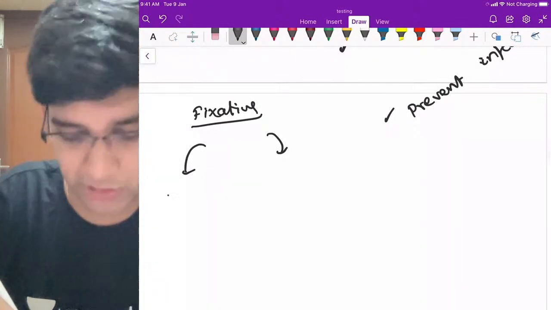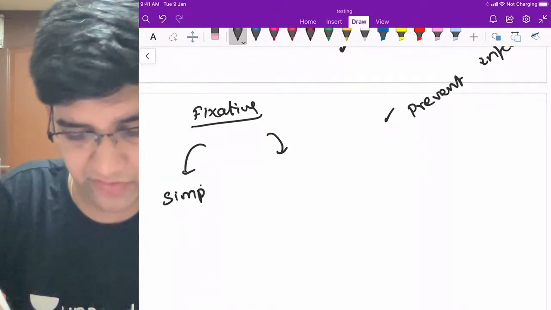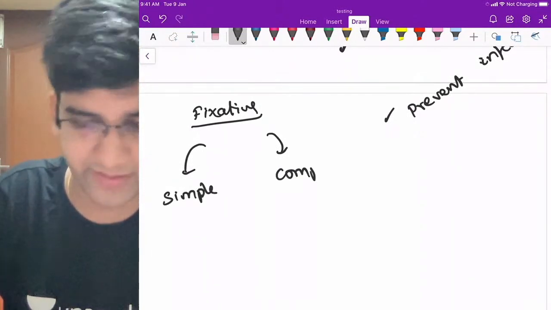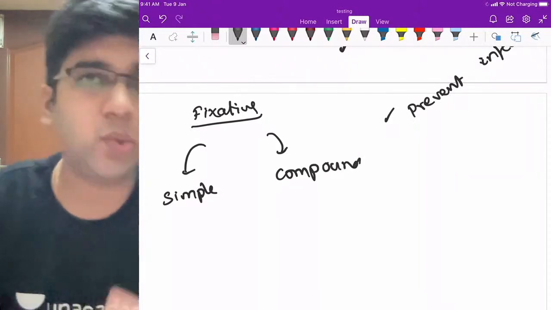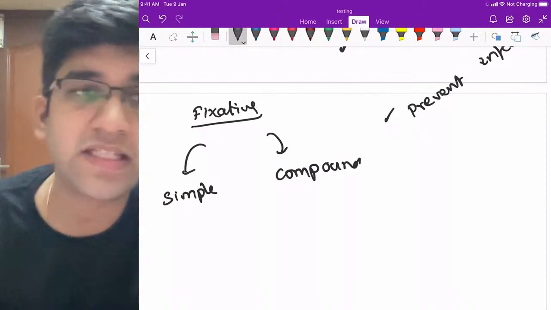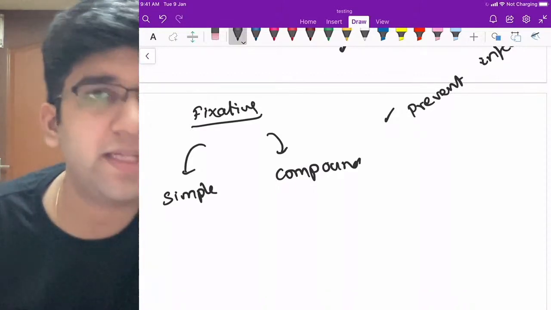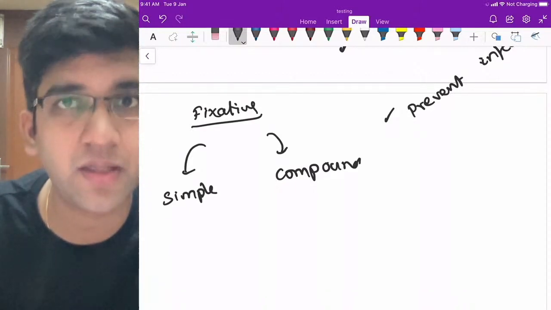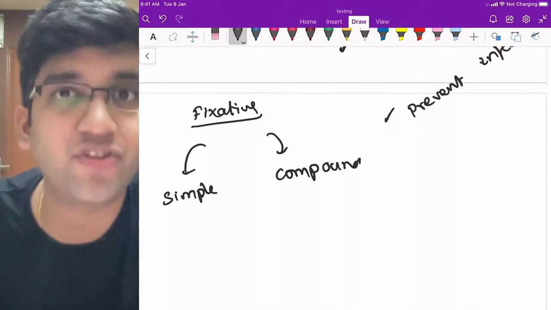One, based on the chemical component, we classify them as simple fixative and compound fixative. This might be new for you guys, so do take it down. Sometimes classification is based on physical property, like heat, which is also fixation. We already know one such fixative, the frozen section.